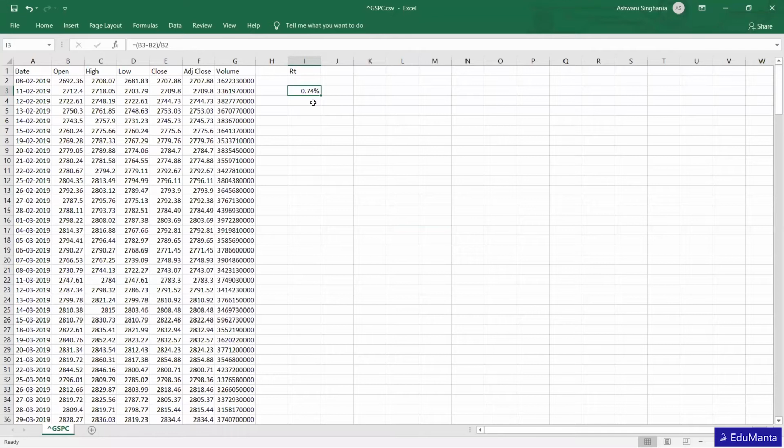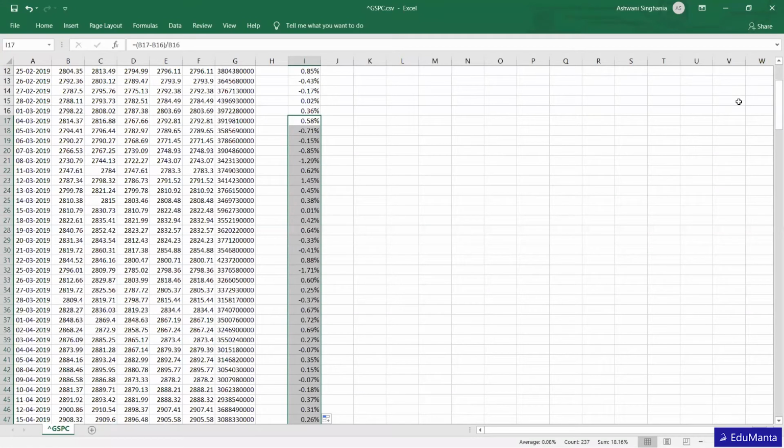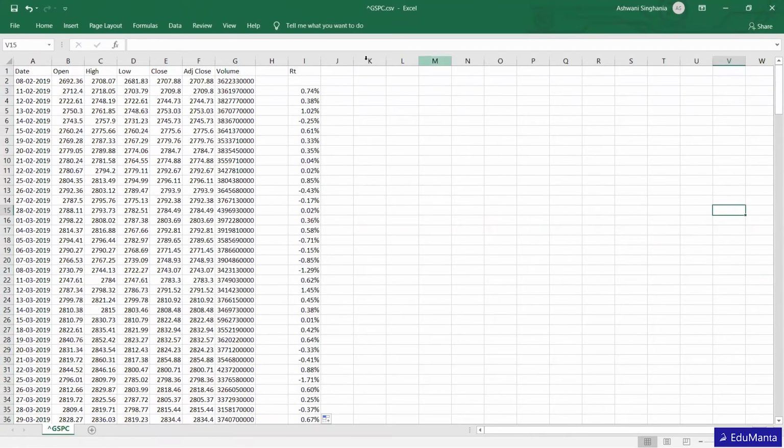It's a daily return. In the same way, we are going to calculate the return for the entire year. So this is the return data which I have in front of me. We have to understand what kind of distribution it has.